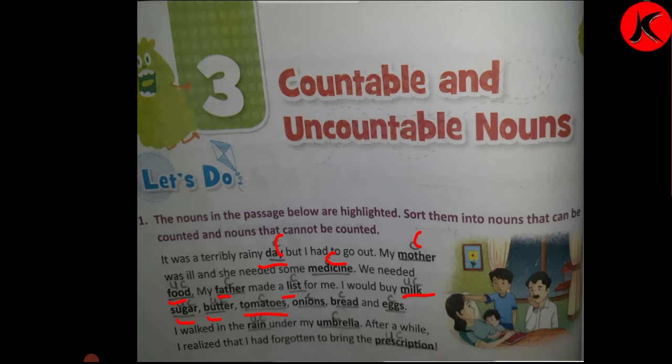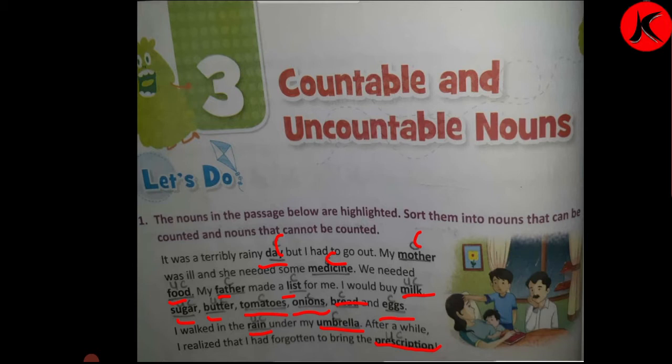Tomatoes, yes, tomatoes we can count, so it is countable. Onions is countable. Bread is countable. Eggs is also countable. I walked in the rain. Rain is uncountable. Under my umbrella, so rain is uncountable. Umbrella is countable. After a while, I realized that I had forgotten to bring the prescription. Prescription is uncountable. Prescription means the doctor which has given the prescription of medicines. So it is uncountable. How many prescription it must be?